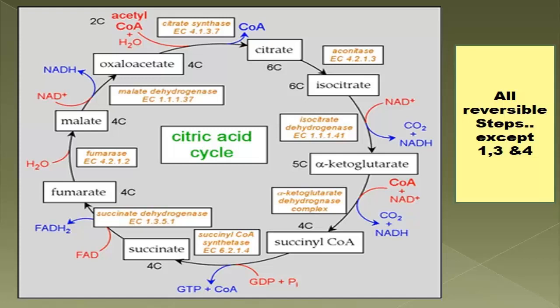Now going to the next step. From alpha ketoglutarate, succinyl CoA is formed, and again another decarboxylation, that is, oxidative decarboxylation, occurs here, because alpha ketoglutarate is a 5-carbon molecule and succinyl CoA is a 4-carbon molecule. So here also one carbon dioxide is expelled, and it is another example of oxidative decarboxylation.